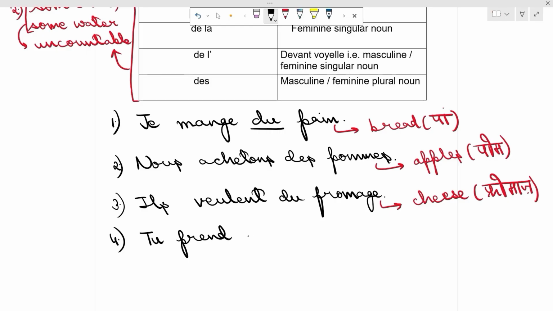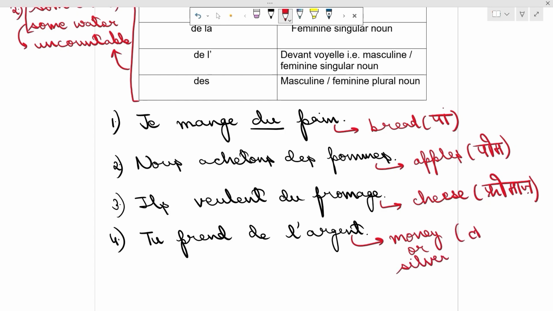Tu prends de l'argent. L'argent means money or silver. Here the context is of money. L'argent.